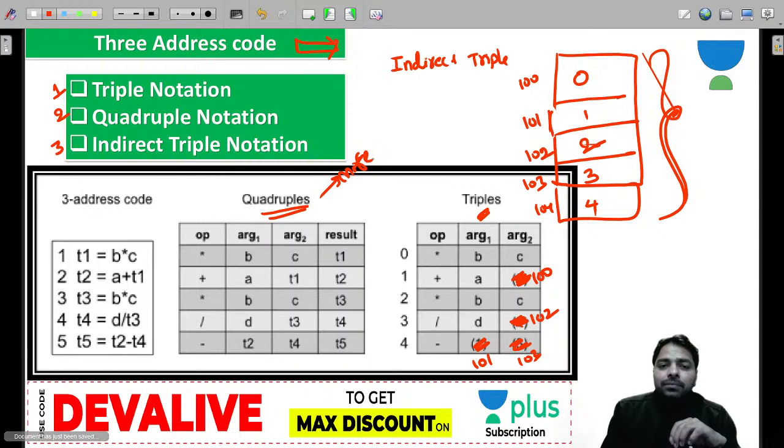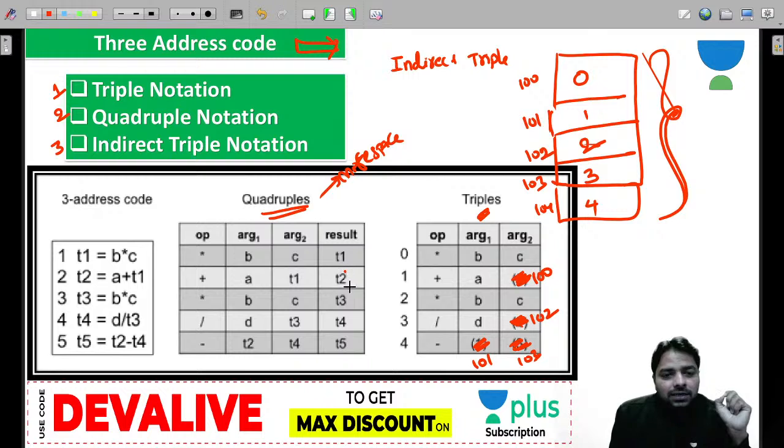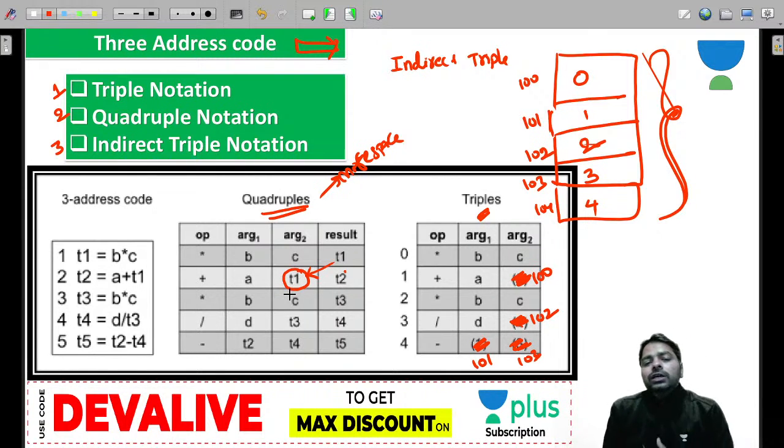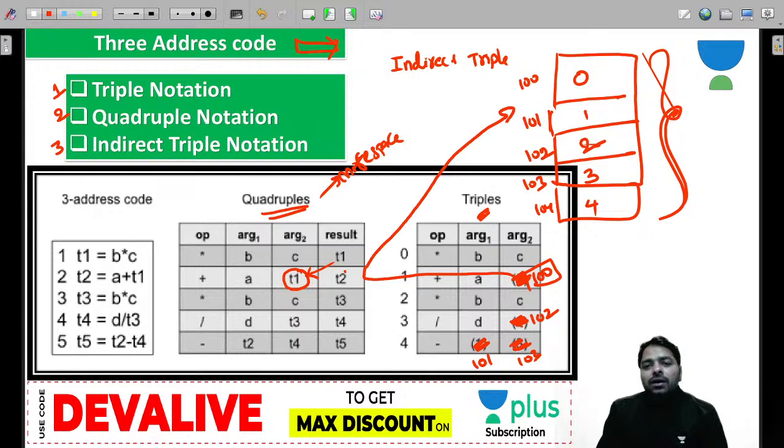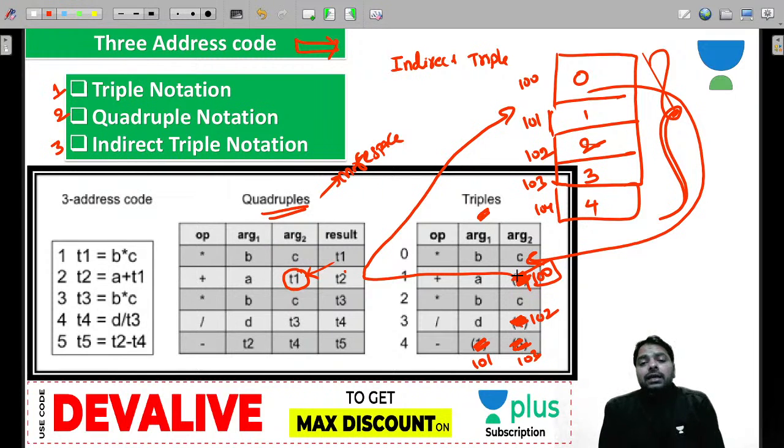But at runtime, when you are converting to assembly code, when you are using T1, the result is directly taken, no need to calculate, because T1 is holding the result. But here T1 is not there. 100 means that you need to go to the instruction and you need to calculate. In quadruple, in indirect and triple, there is no result stored, so every time you need B multiply with C, you need to calculate and use it.